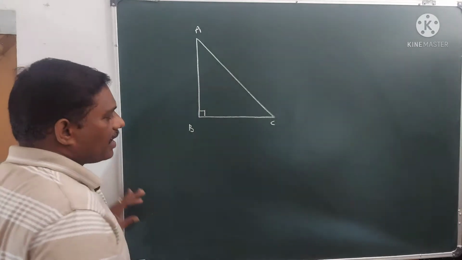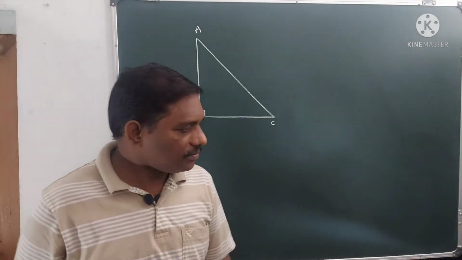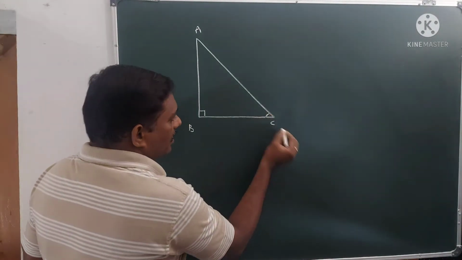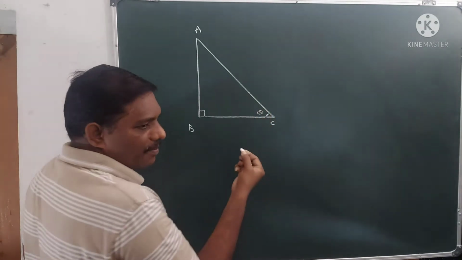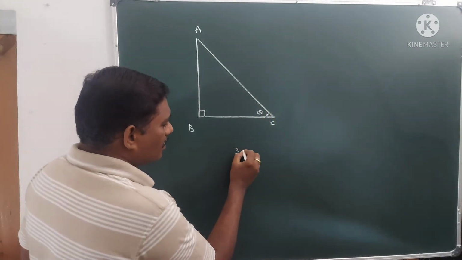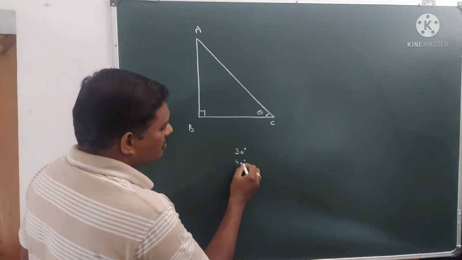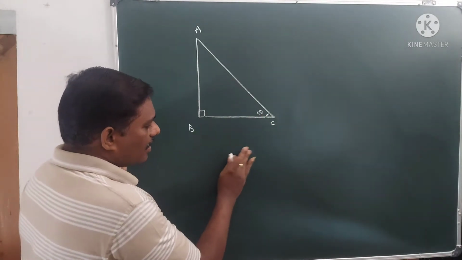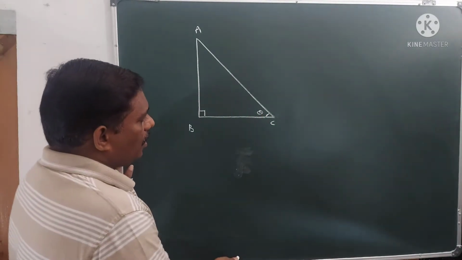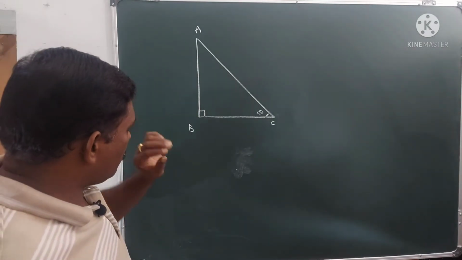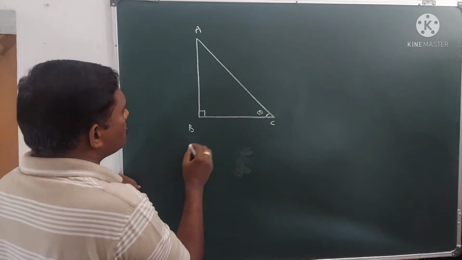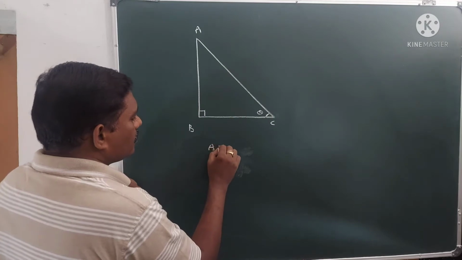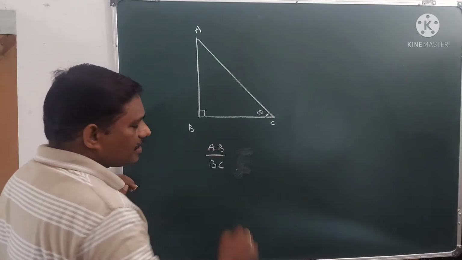Let us suppose the right angle is at angle B. Now suppose at C there is some angle. Let us say that angle is theta. Theta may be any angle, either 30 degrees or 40 degrees or 50 degrees, whatever angle it may be. Now suppose we take the ratio of any two sides, let us take the ratio of these two sides AB and BC. So AB by BC, I am taking this ratio.